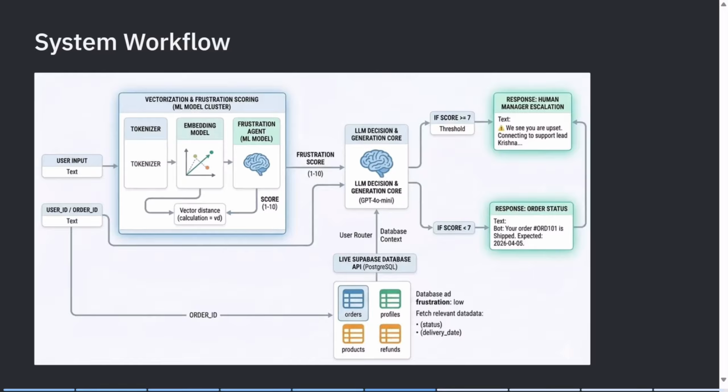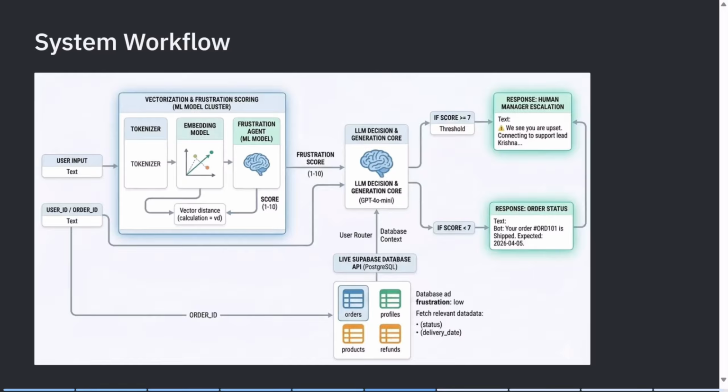Here, the text is first tokenized, meaning it is broken into smaller units. Then it is converted into embeddings, which are numerical representations of the text. Using these embeddings, our system analyzes how similar the input is to known frustrated patterns. Based on this, we calculate a frustration score between 1 to 10. Instead of relying on just keywords, we use a vector based approach to understand the intensity of frustration.